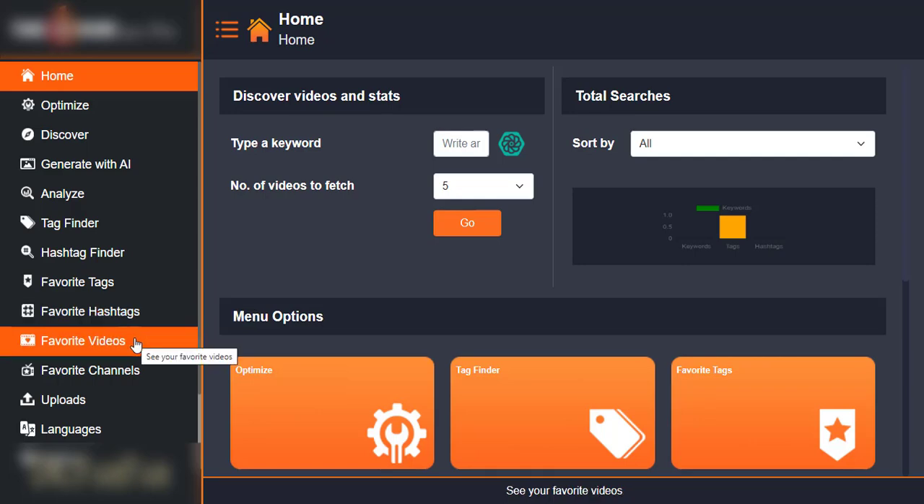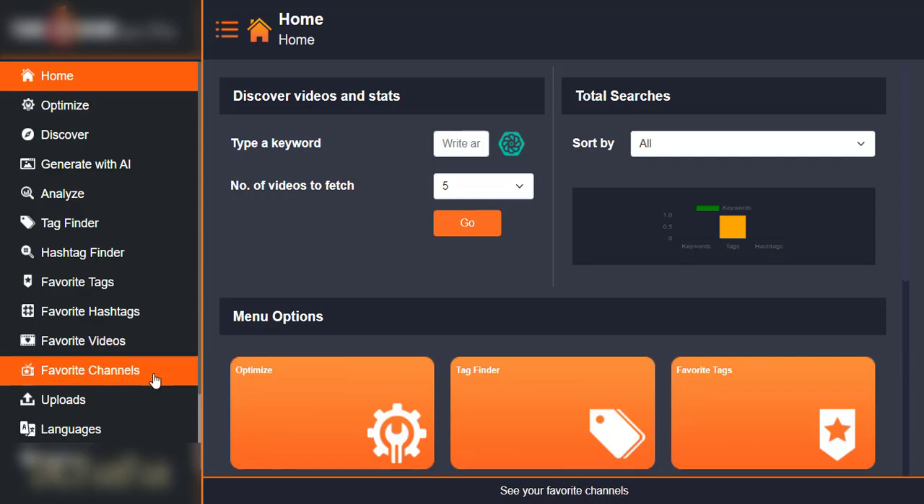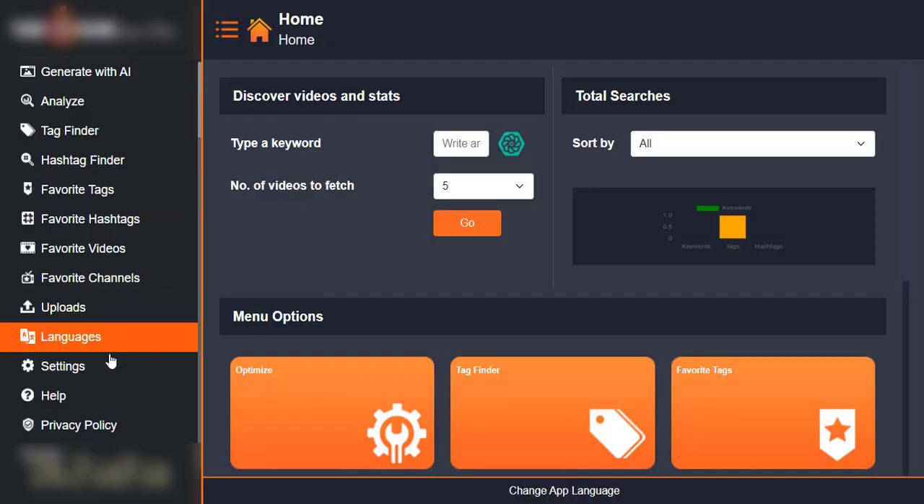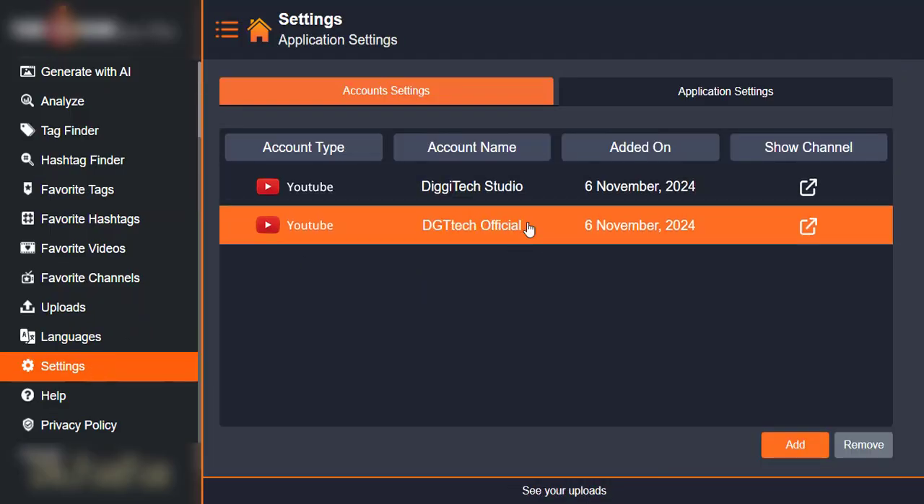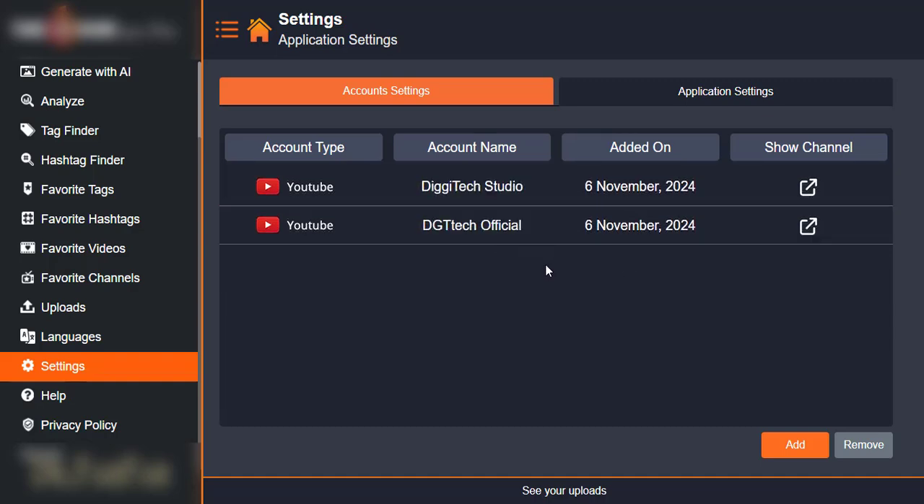You can also favorite videos to use later on, and also favorite channels. In this tool, you can add as many channels as possible whereby you can connect. Yes, you can connect your channel. You can see these are my two channels right here. You can see they are connected. So you can have an unlimited number of channels. That means if, let me say for example, you have multiple channels that you're managing or creating content for, you can use this tool to manage all the YouTube channels right here. You can see how wonderful that is.